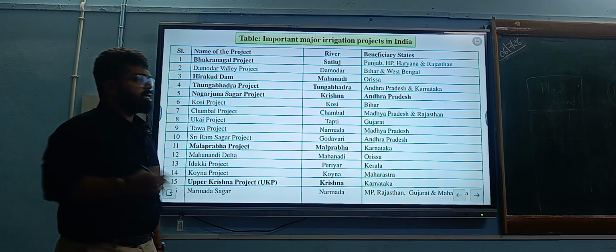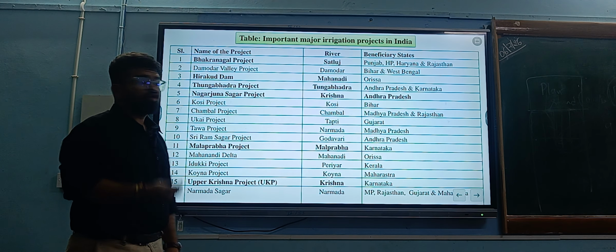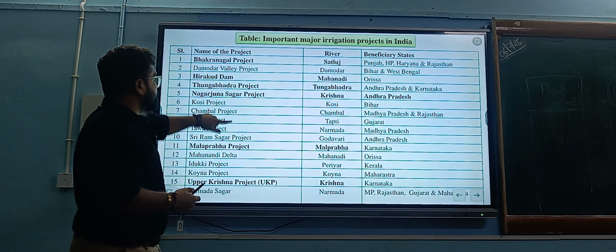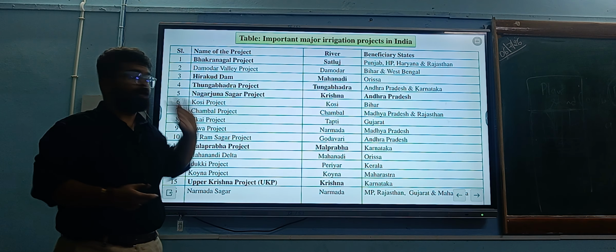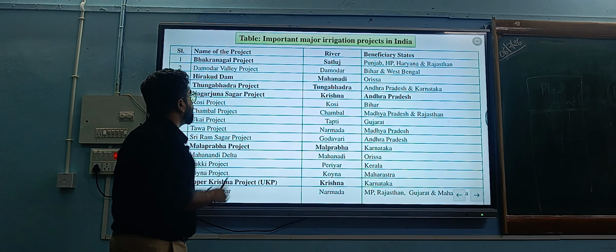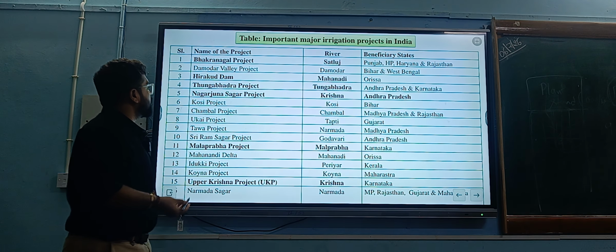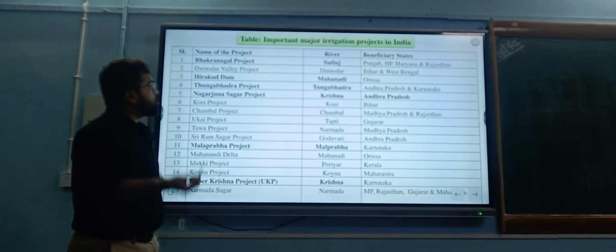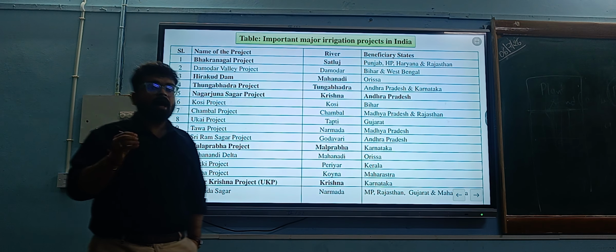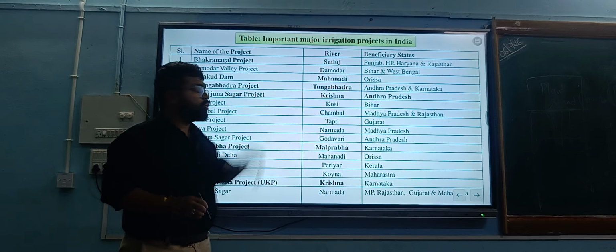Some important projects such as the Bhakra Nangal project on the Satluj river. From a competitive point of view, knowing which project is on which river is very important. Remember Bhakra, B for Satluj river: Bhakra Nangal dam project on Satluj river, Damodar Valley project on Damodar river, easy to remember. Hirakud Dam on Mahanadi river, which is present in the state of Orissa.